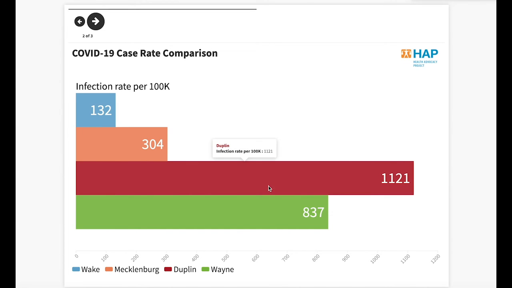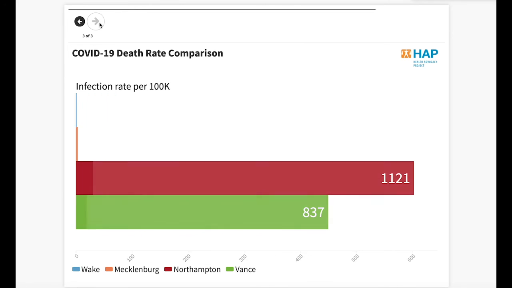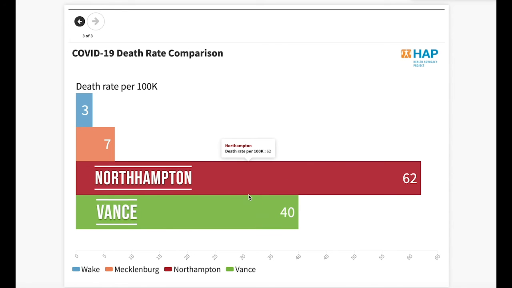But when you take a look at Duplin and Wayne, you see that the case rate in comparison is pretty stark. It's much different and much higher in these two rural counties that are in sort of a nexus point of meatpacking spaces. We'll go to death rate here, and we see Northampton and Vance lead the state with 62 deaths per 100,000 in Northampton, and in Vance 40 deaths per 100,000.